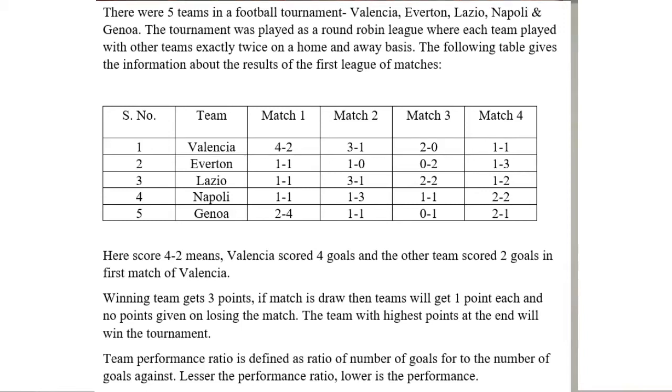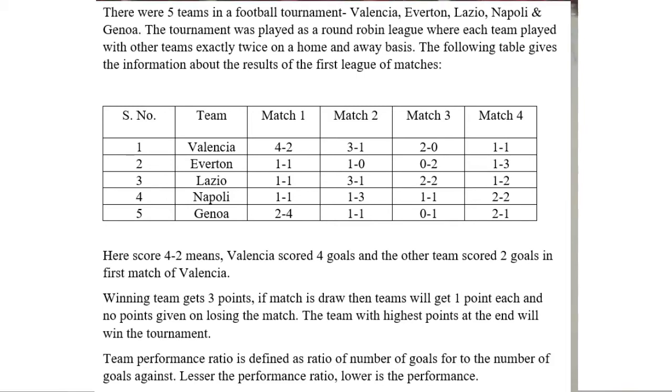Hello guys, today let's discuss a games and tournament set. So this set says there are 5 teams in a football tournament: Valencia, Everton, Lazio, Napoli and Genoa. The tournament was played as a round robin league where each team played with other teams exactly twice on a home and away basis. The following table gives the information about the results of the first leg of matches.